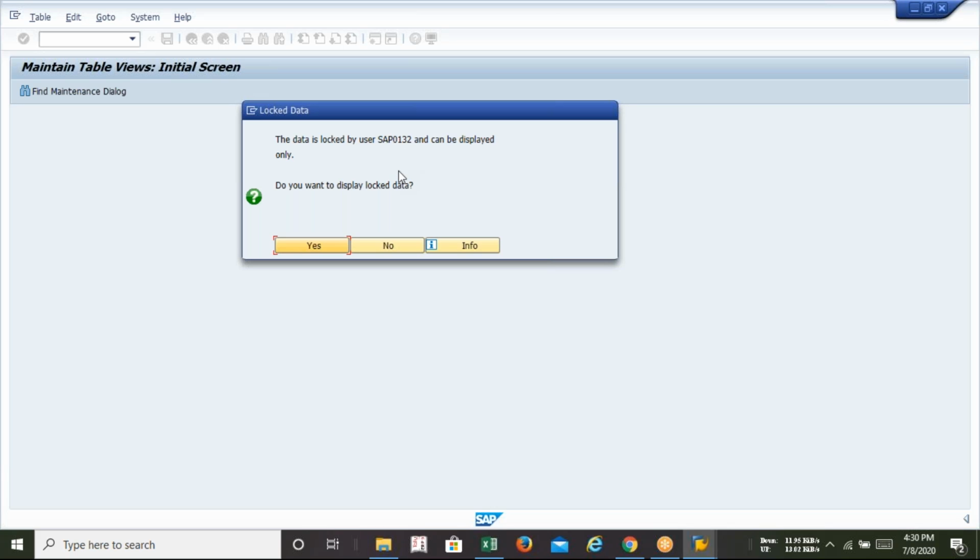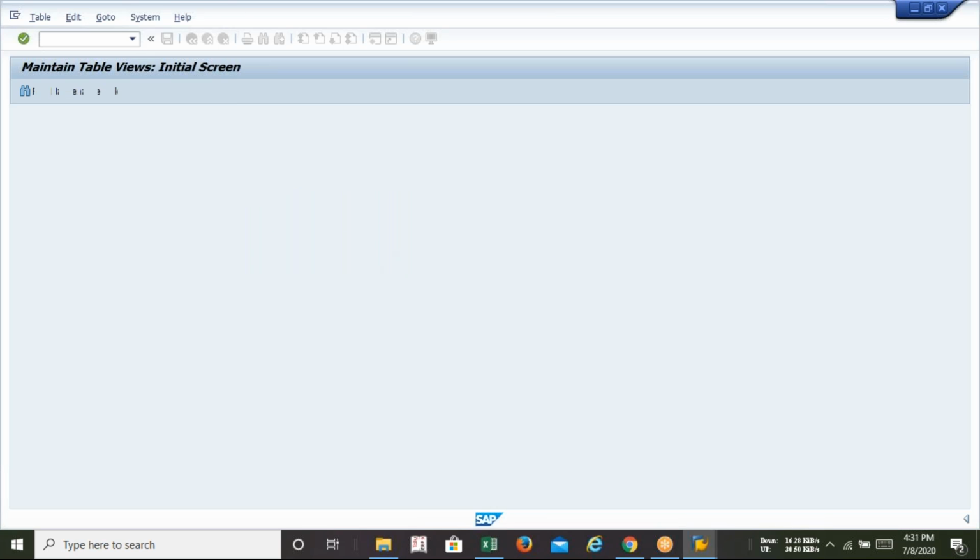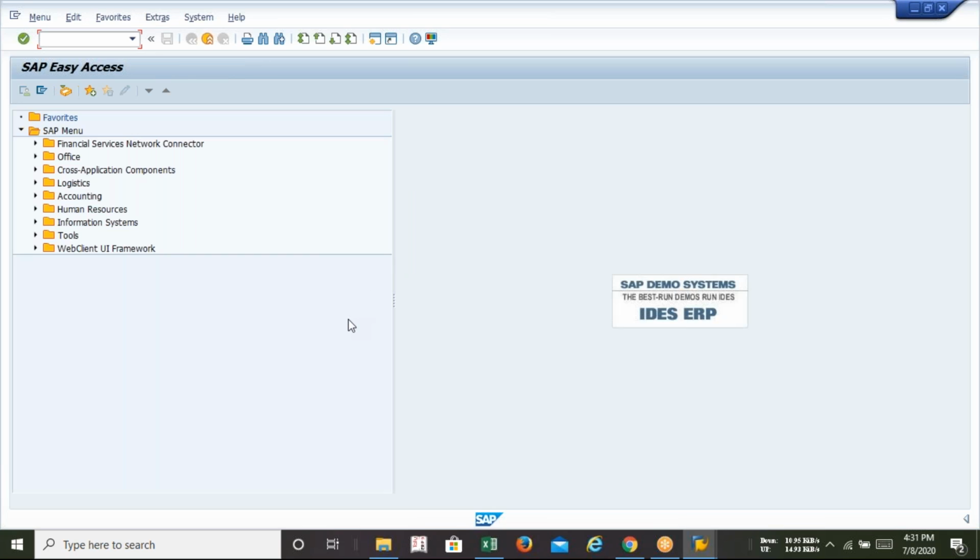Sir, there is a procedure for this, sir. Hello. Yeah, I know that, but that procedure I do not need to teach the student. That is very wrong. I know this is how you can break the law. No, sir. Actually, Vasu sir has said that whenever you get this kind of problem, you can directly go into the T code and type SM12. SM12 is a T code, I know, but sir, the thing is, say for example, I am doing some practice, and at the same time you are also practicing. So what happened? If you know that code and know that path, you can remove me from the server, so my configuration will be incomplete.